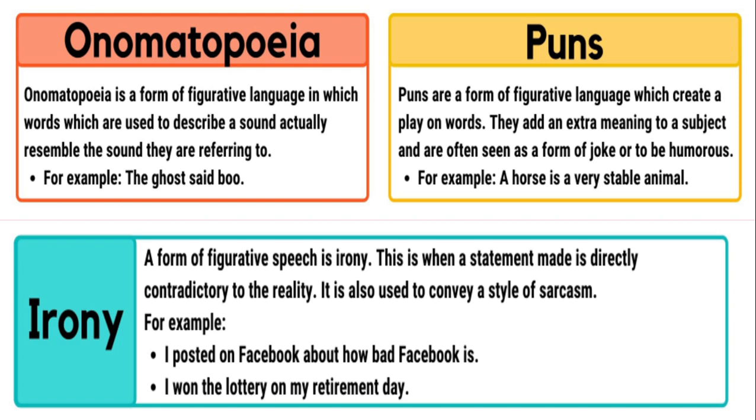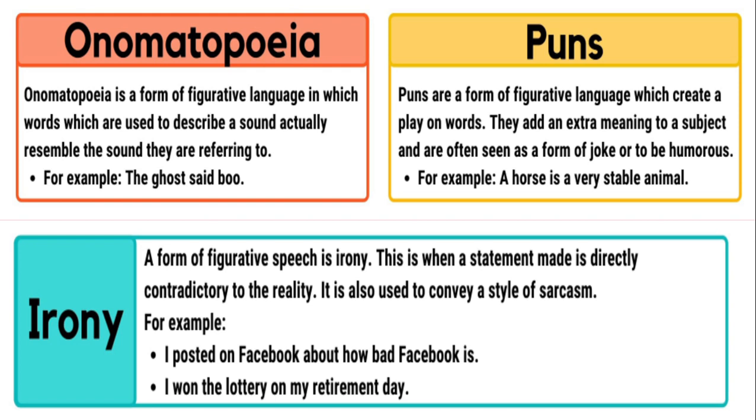For example, the ghost said boo. So in this sentence, boo is a sound, and thus this sentence becomes onomatopoeia. One more example can be the crunchy chips crunch. In this sentence, the crunch is a sound. When we eat chips, the crunch sound comes. Thus this sentence also becomes onomatopoeia.